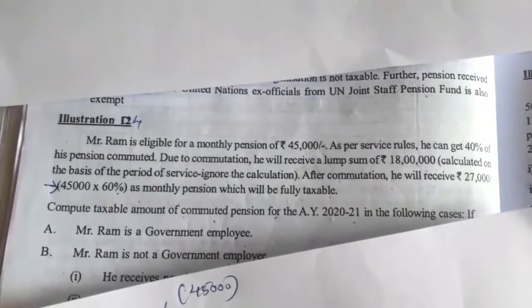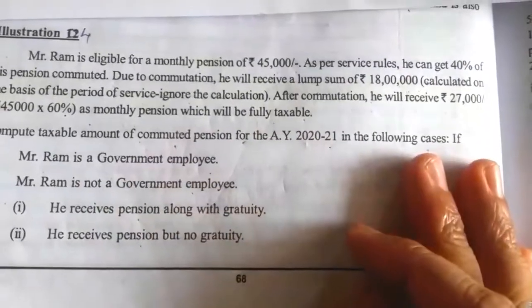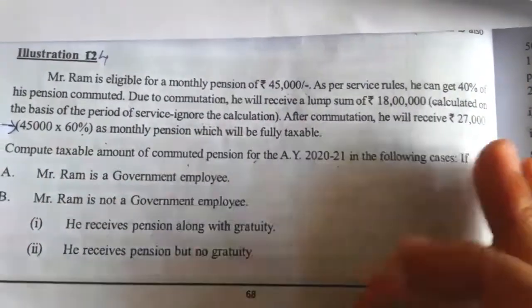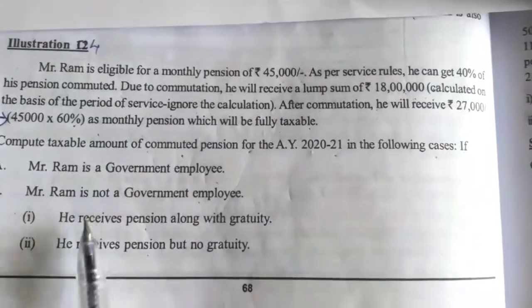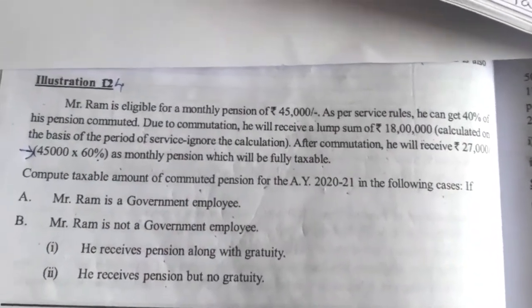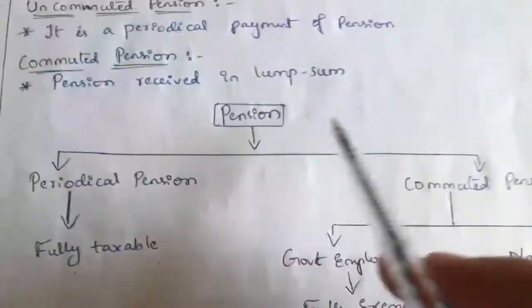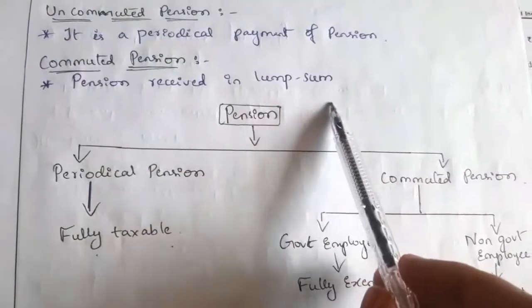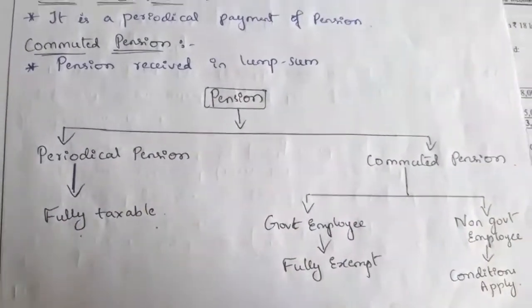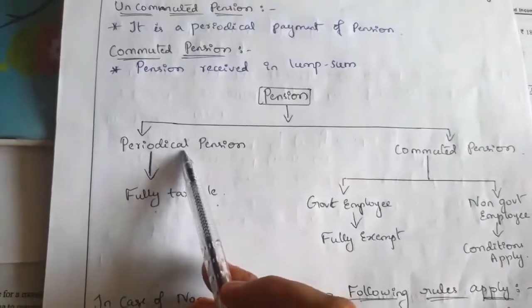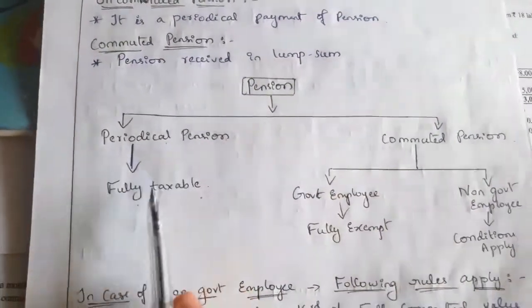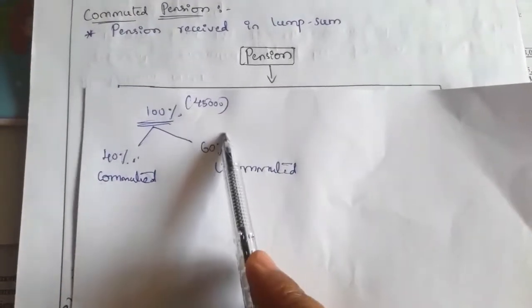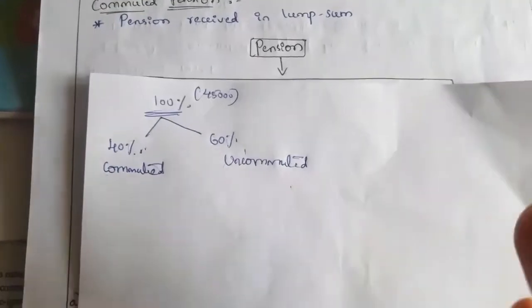So this is the information given, and with it we have to compute the pension. Here they asked us to compute in the case of a government employee and a non-government employee. Let us see the format. Uncommuted pension is the periodical payment of pension. Commuted pension is the pension we receive as a lump sum. The pension received periodically, the uncommuted pension, is fully taxable. What is the portion of uncommuted pension here? That is 60%, and the 60% uncommuted is fully taxable.